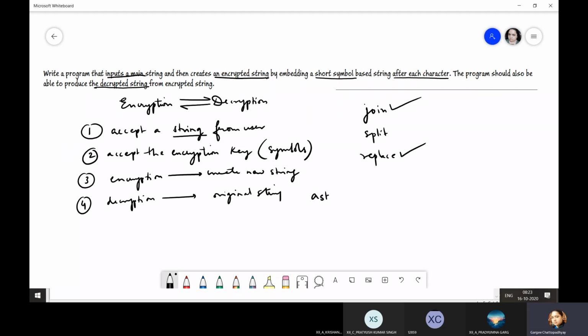How? A string dot replace. And what am I going to replace? The key, because that was the only group of characters which were inserted after each character of a string. So how will we replace it? With an empty string, right?